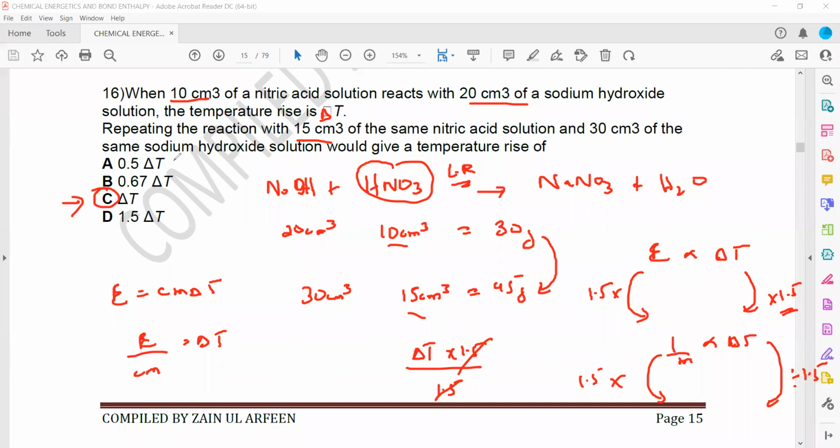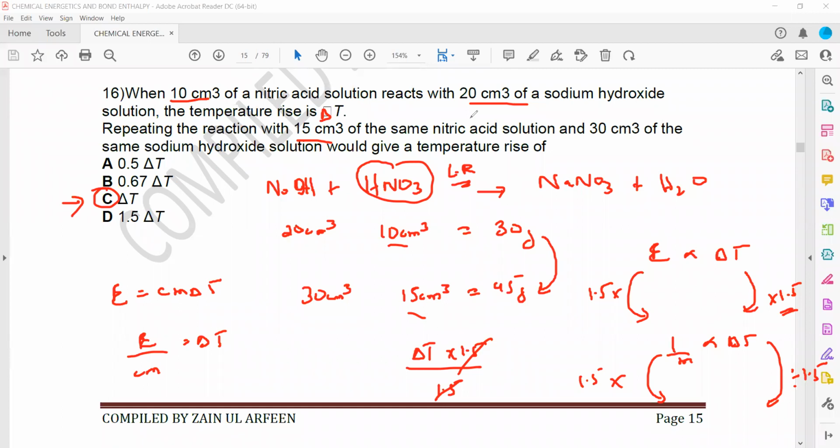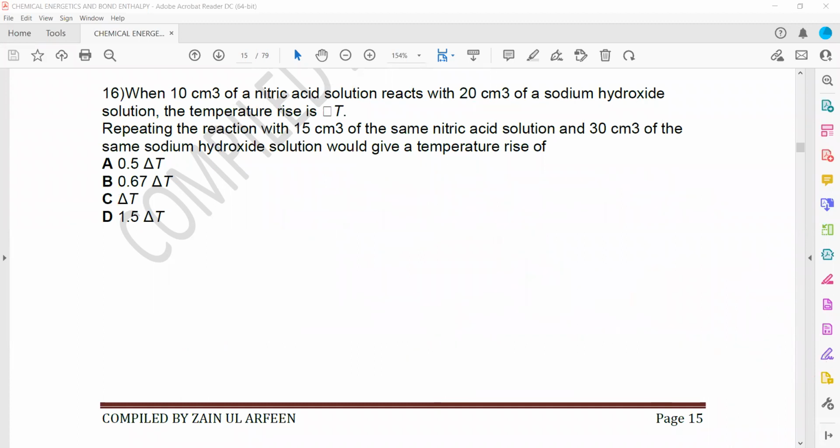Is it clear? Yes. One is the change in amount of a limiting reagent and the other one is the total volume of a solution. Both have an effect on the temperature change.